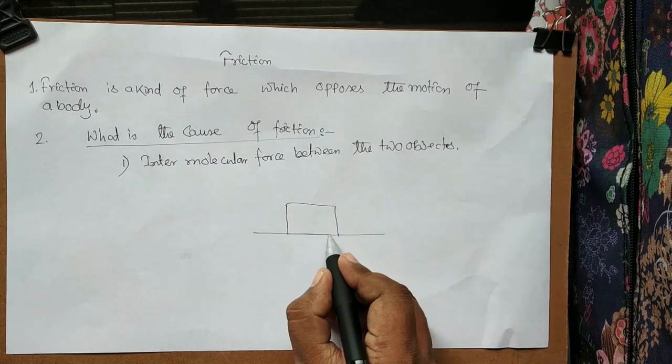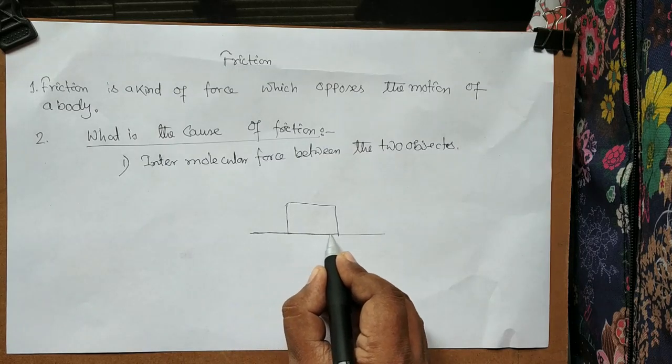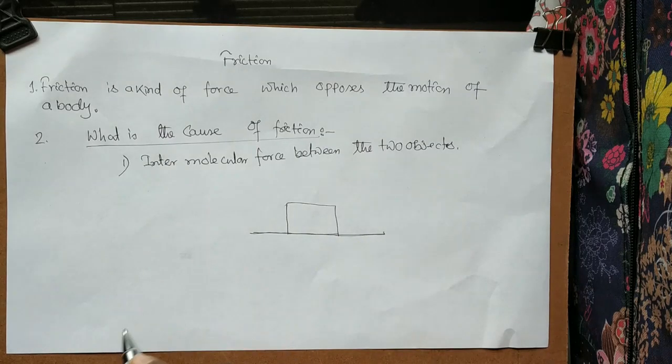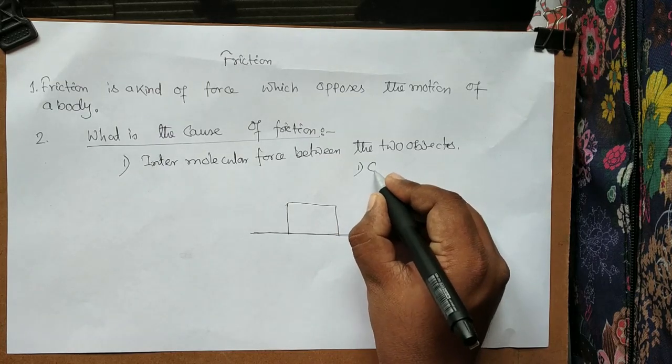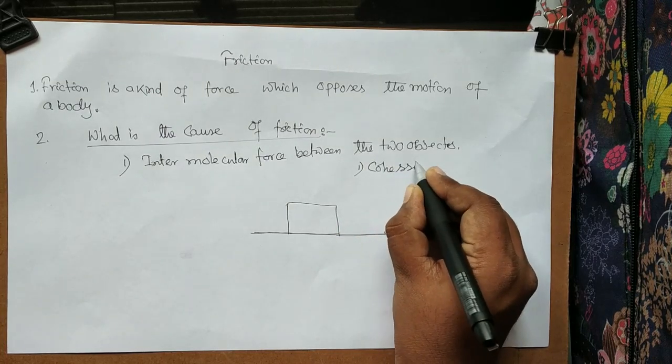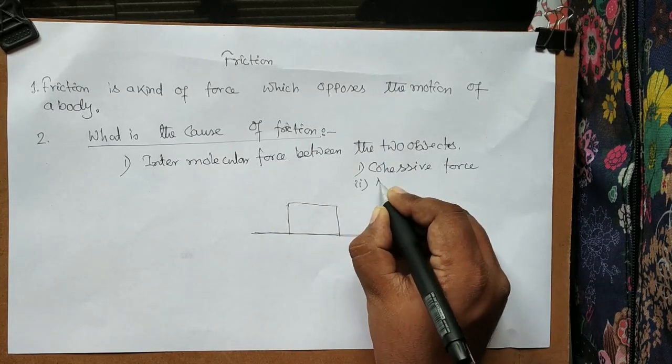That object is made of some molecules, some particles, and that plane is also made of some particles. When we read the first chapter of our book, that is matter, we learned that there is a force acting between the molecules, and that is known as intermolecular force. An intermolecular force is of two types: number one, cohesive force, and number two, adhesive force.